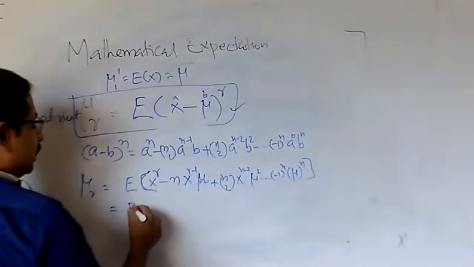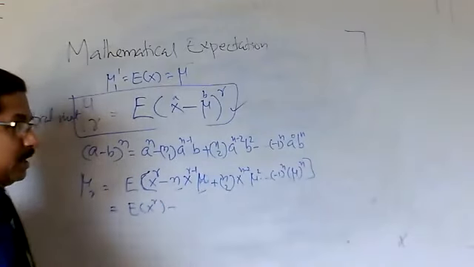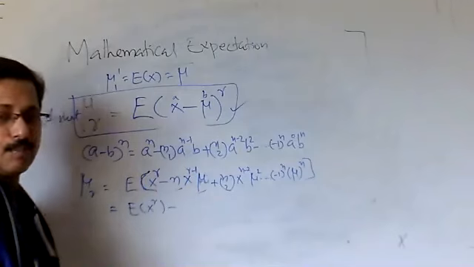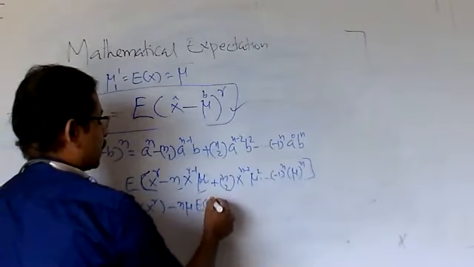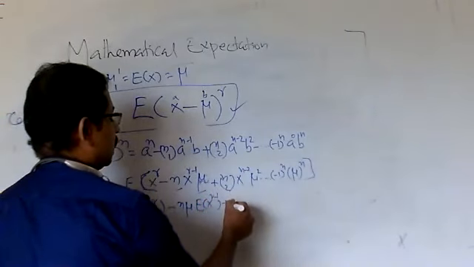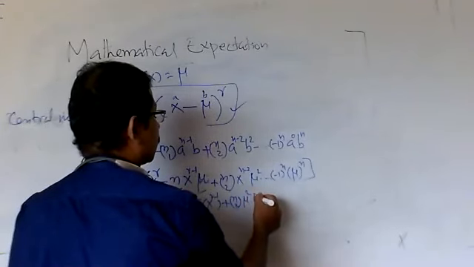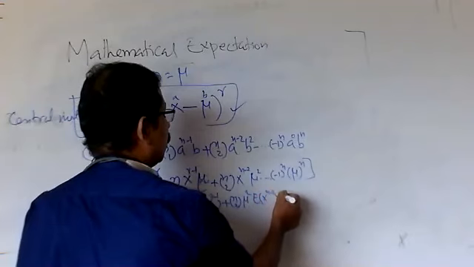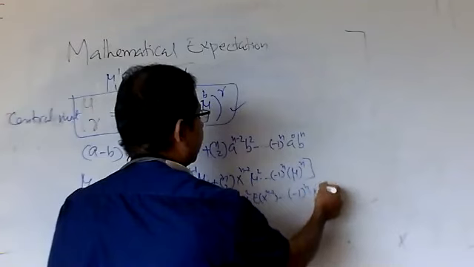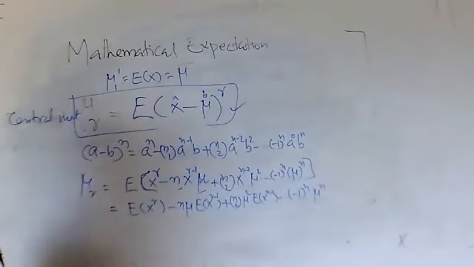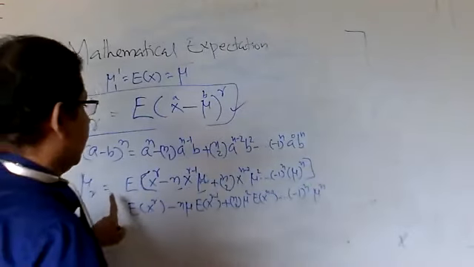So the first term is the expectation of x raised to r. Minus n is a constant, and mu is a constant. As you have studied for expectation, constants can be taken outside. So minus n mu expectation of x raised to r minus 1, plus nC2 mu square expectation of x raised to n minus 2, minus etc. The last term is minus 1 raised to n mu raised to n, because mu raised to n is a constant, and the expectation of a constant is the constant.